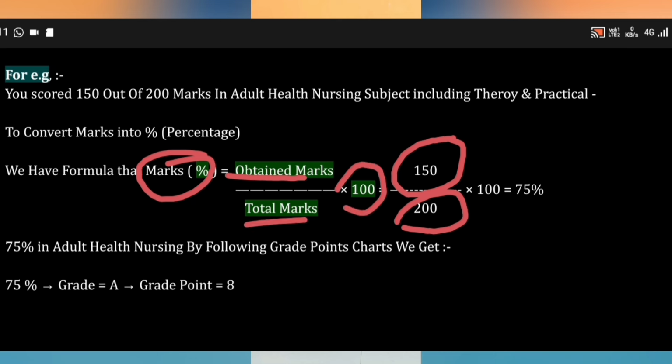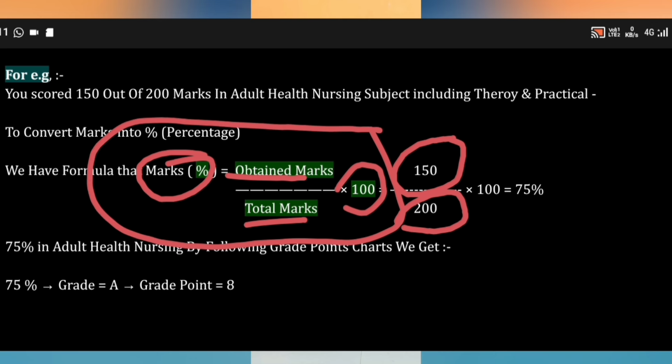This is necessary for calculating grade points and giving a particular subject grade.